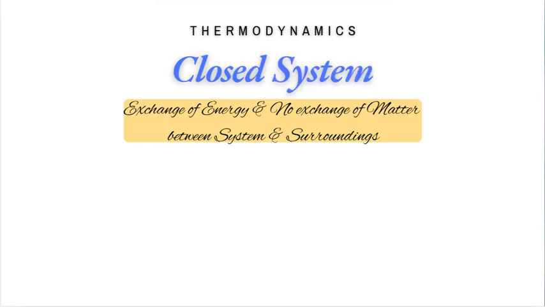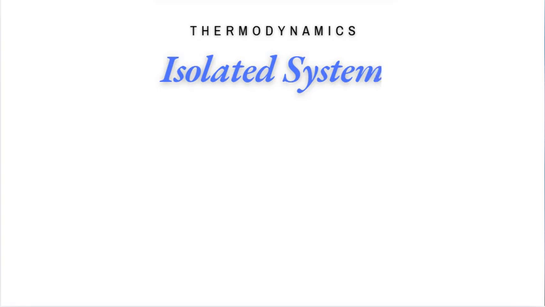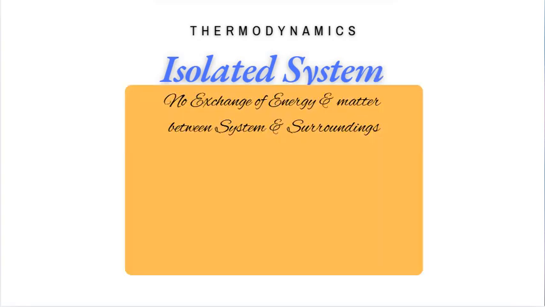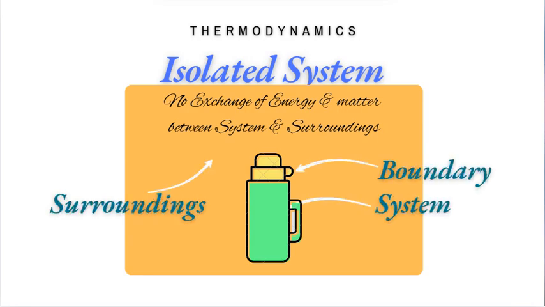In a closed system, exchange of energy can take place but no exchange of matter between the system and its surroundings. In the diagram, exchange of heat energy can take place between helium gas and the environment outside, but air cannot enter inside the piston and cylinder assembly. In an isolated system, there is no exchange of heat energy and matter between the system and its surroundings. In the diagram, hot water inside a thermos flask cannot exchange heat energy with its surroundings. The lid of the flask is also closed, so no additional matter can enter the flask.